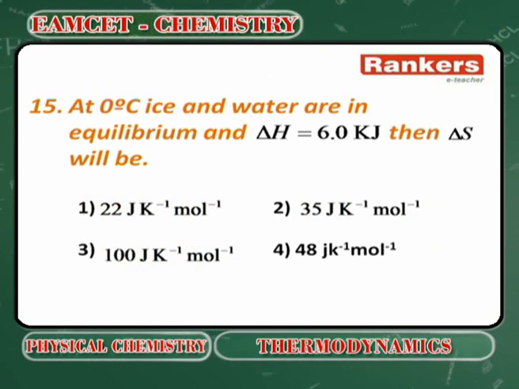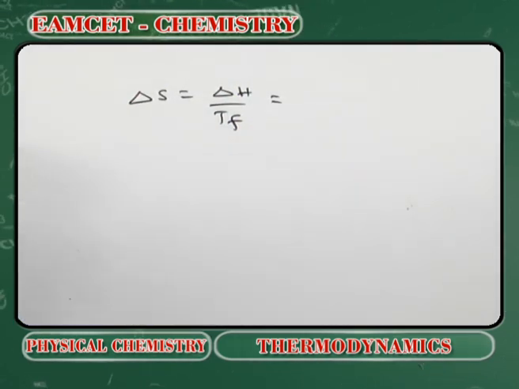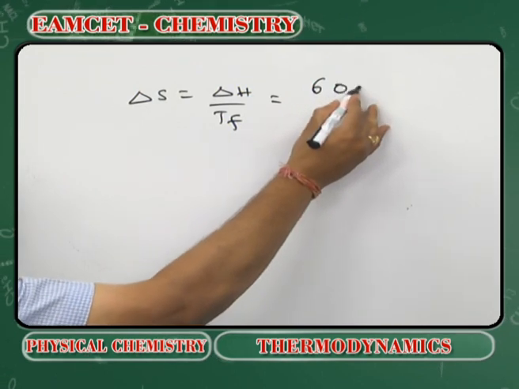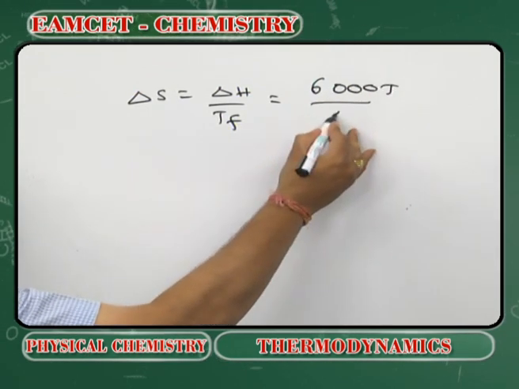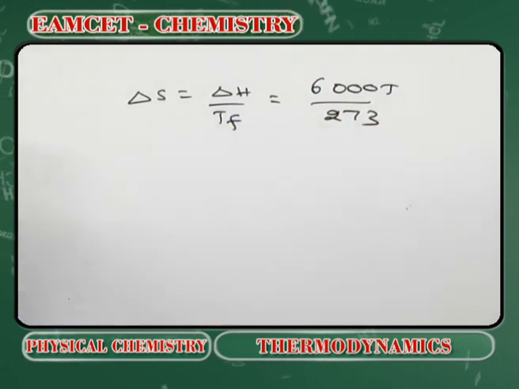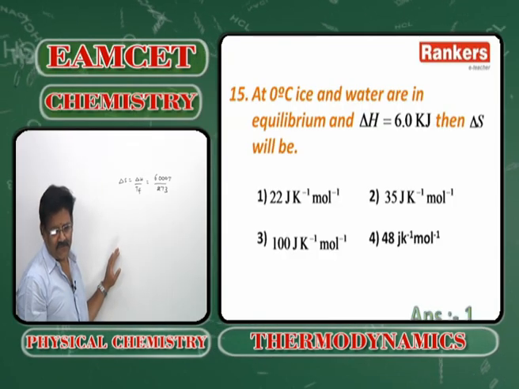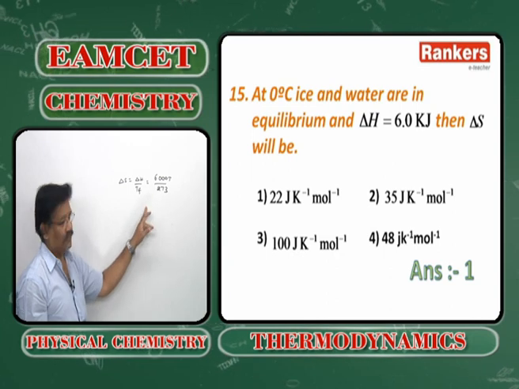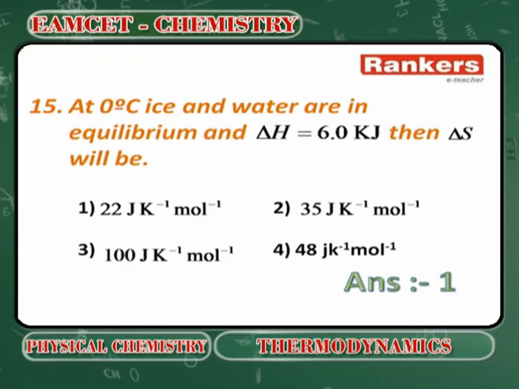Next. So simple, delta S is equal to delta H by TF. What is delta H? 6 kilojoules, 6000 joules. What is TF? 273. 6000 by 273, it must be around 22. Option 1 is the answer. Next question.